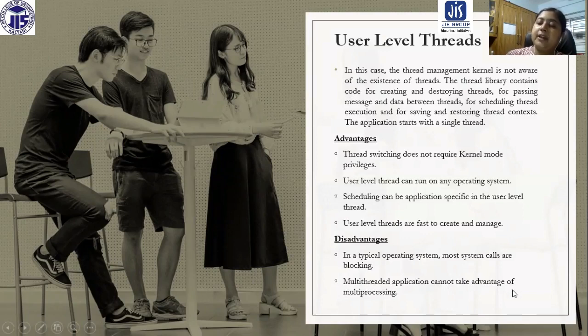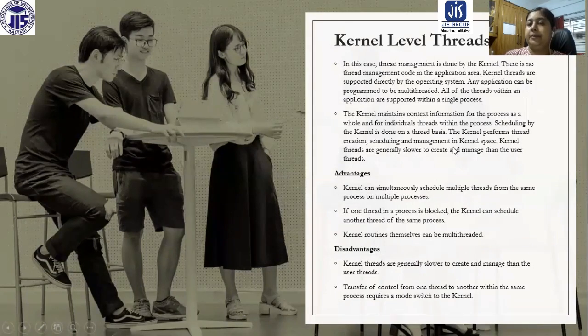A multi-threaded application cannot take advantage of multiprocessing. The operating system is not aware of this kind of thread, so any heavy job cannot be performed by it. Now the kernel level thread. In this case, thread management is done by the kernel, so the kernel is aware of this. There is no thread management code in the application area. Kernel threads are supported directly by the operating system, so the system is very much aware of that.